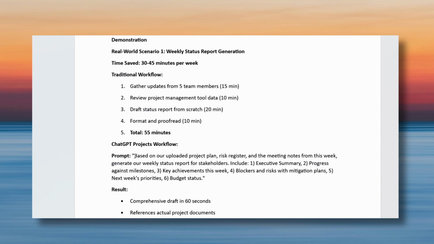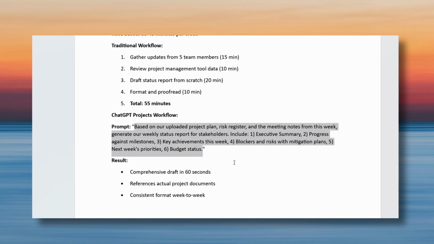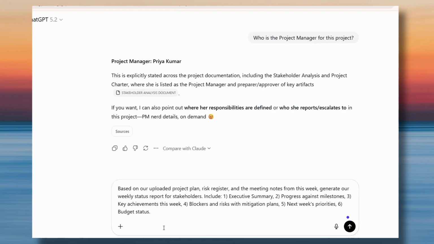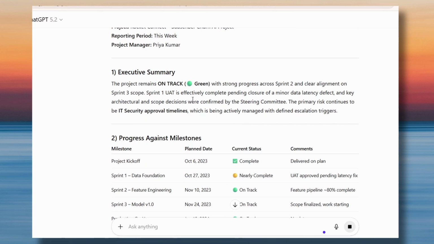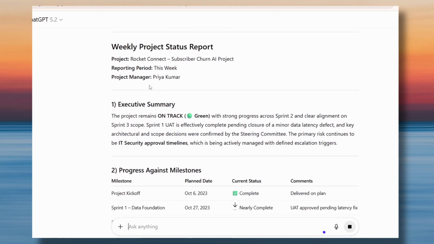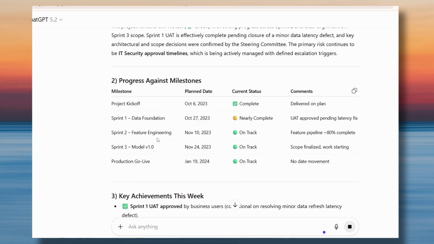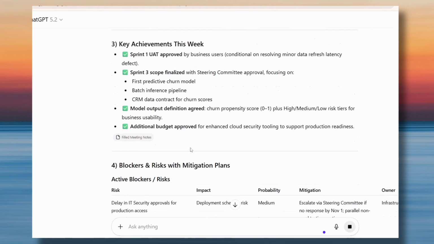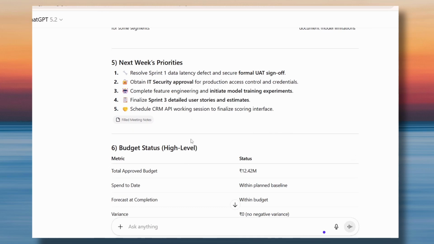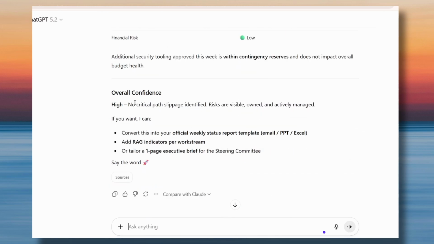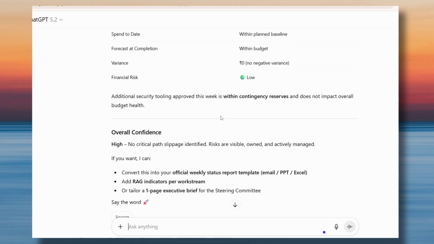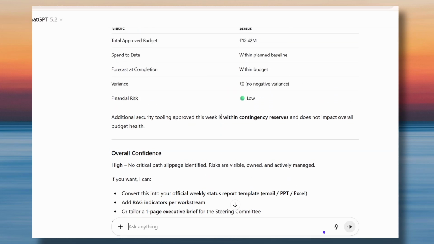But using ChatGPT for this, you can do it within 60 seconds, and then maybe another 10 to 15 minutes of review. So I have already created a prompt for this, and let's go to ChatGPT and see what it has to say. So we had asked it to provide an executive summary. So this is the project manager, and then it says it's on track, progress against milestones, key achievements for this week, what are the blockers, next week's priorities, budget status, and overall confidence. So here you can see it's providing me data as per what we provided it.